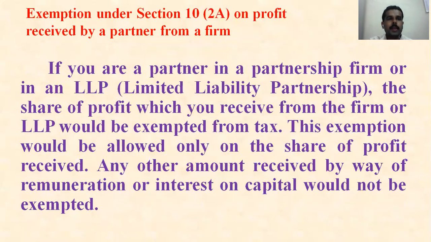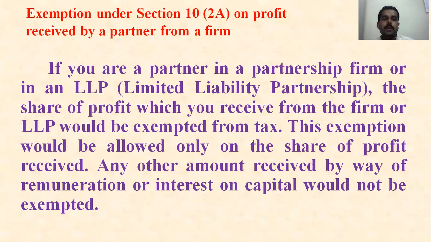The next one: exemption under Section 10(2A) on profit received by a partner from a firm. If a partner receives a profit from the firm, it is also exempted income. If your partnership business is a limited liability partnership, then the share of profit which you receive from the firm or limited liability partnership would be exempted from tax.